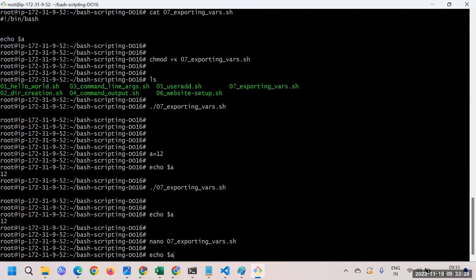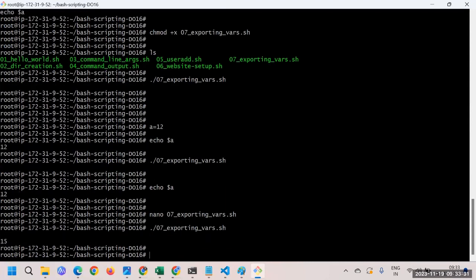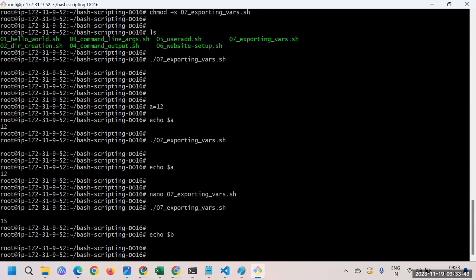Now I'll go and try to execute this script. Let's see. Obviously for the first one, we know that it is not printing a result, but the second variable got printed successfully. Let me try to print echo $b also in the shell. Let's see what result we get. It's also blank. Now what is the issue? It's the same thing again.